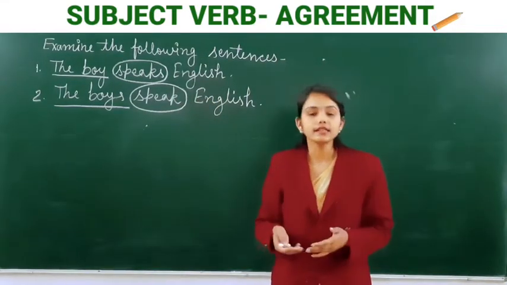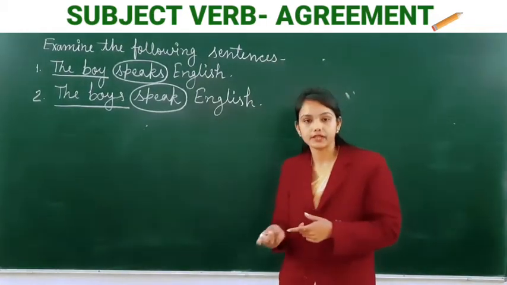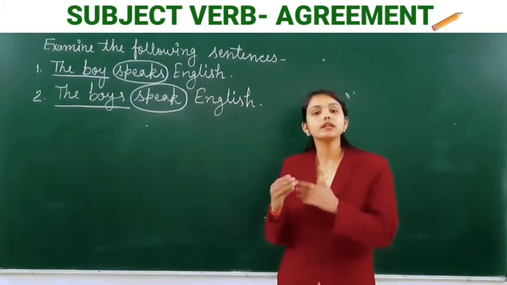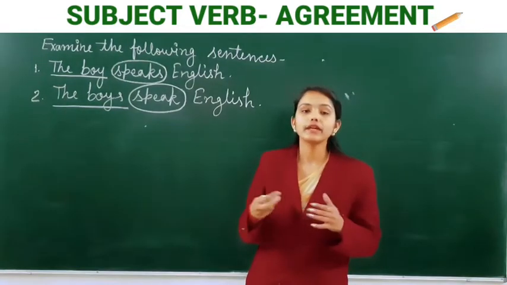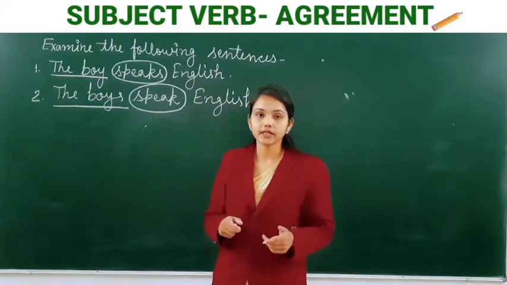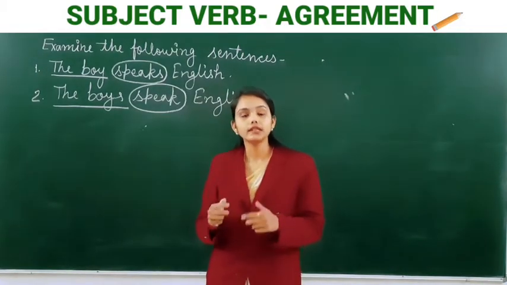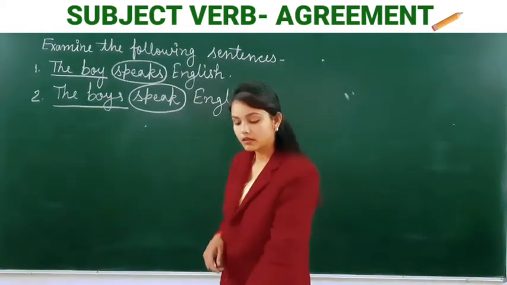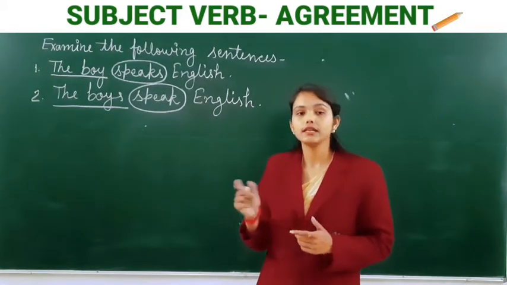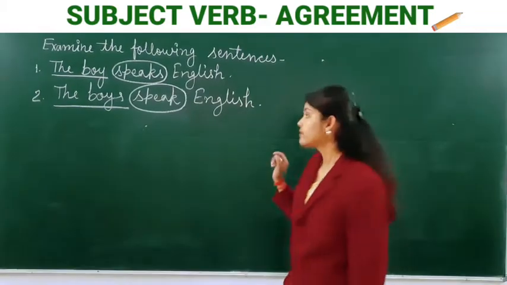Clear? So, we can say that a verb takes the same number as its subject. In other words, the verb must agree with its subject in number. Okay, one more thing. Just as a verb agrees with its subject in number, so also it agrees with its subject in person. Have a look.